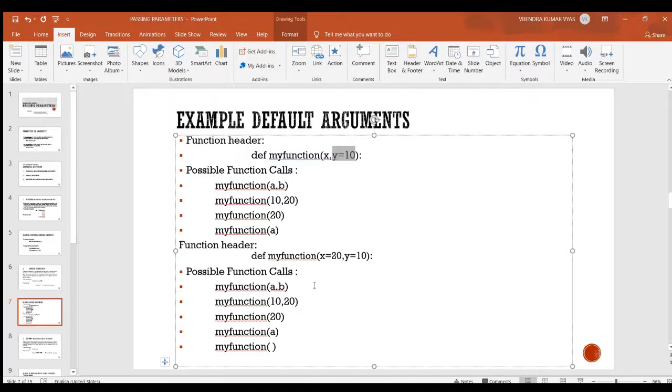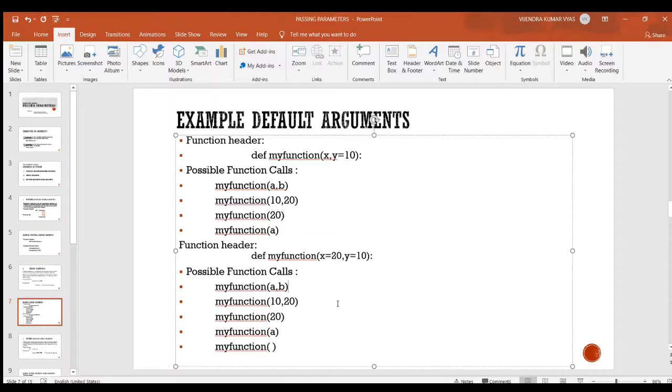Now we are moving to the next function header. This function header is having both default parameters. So here we can pass both argument values and we can pass only a single value and we can skip one argument value. And in the last function call statement you see I skipped both argument values because both parameters are having default values. So we can call in these manners.